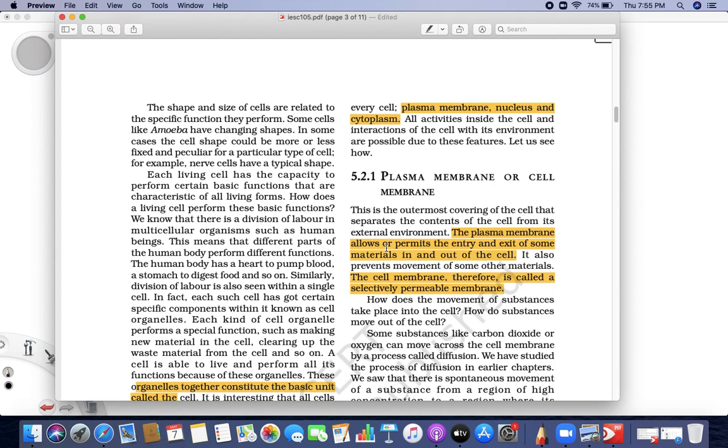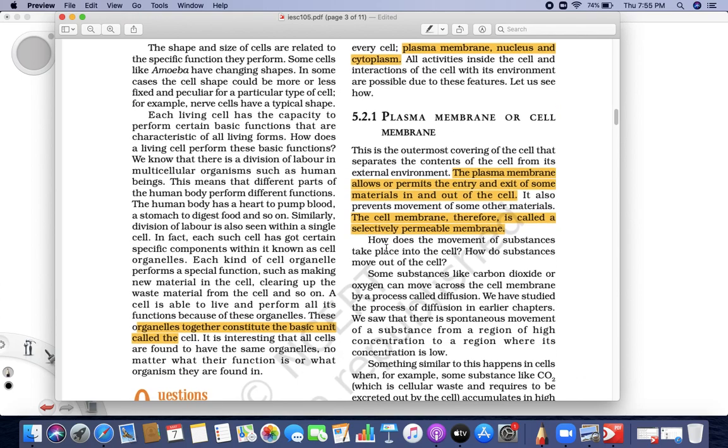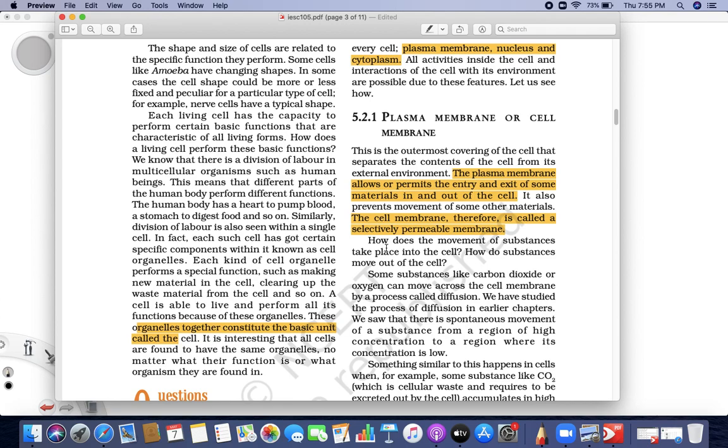So the gases like CO2 and O2, carbon dioxide and oxygen, can go in or come out. Okay, water can go in and go out. Even the material that helps for growth and development should come in and go out, but not all. Now what they are telling here is some substances like carbon dioxide.